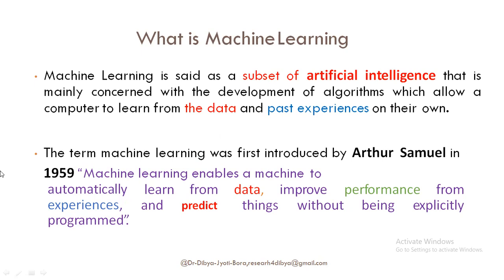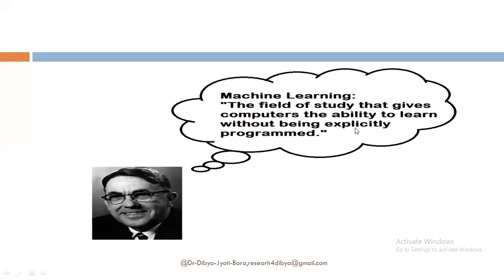So remember, without data, machine learning is nothing. We need data to feed to the machine, and based on the data, the machine will learn, and thereby they will come to a stage where, if we feed new data, they can decide on their own to predict something out of that data. See, this is Arthur Samuel.